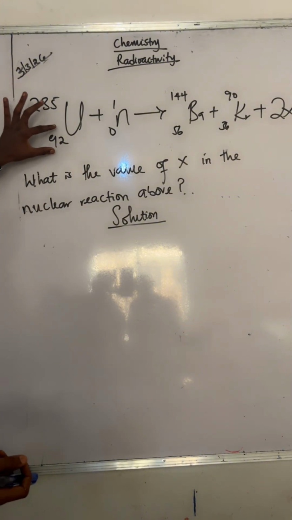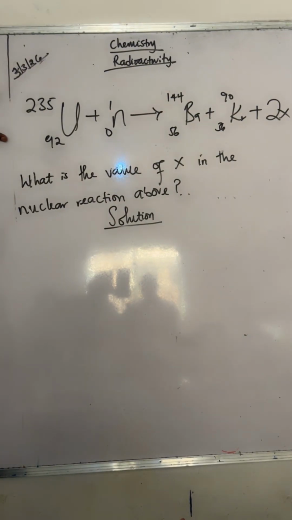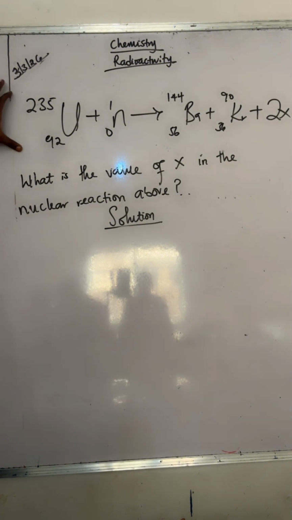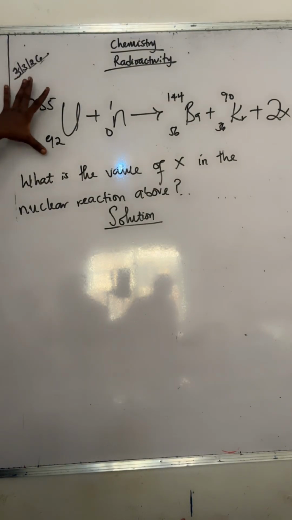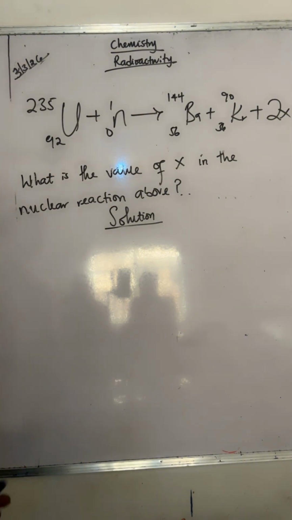Just balance. By the time I had the atomic number, so this is a nuclear reaction too. This one is an artificial radioactivity. This is artificial breakdown. So this is particularly nuclear fission. Fission is the breakdown of a very heavy nuclide when you bombard it with a particle such as neutrons. So in the course of balancing this one, what do I need to do?